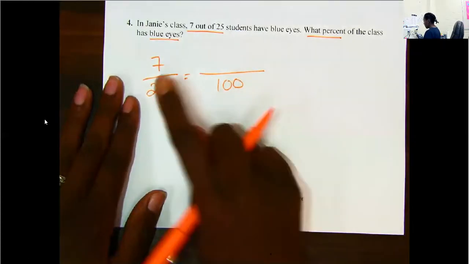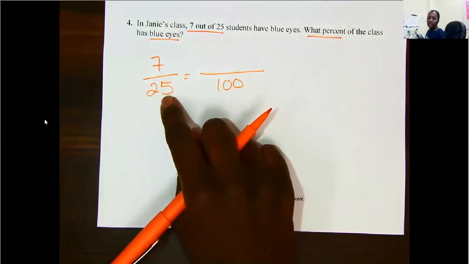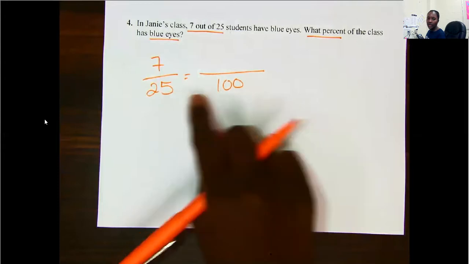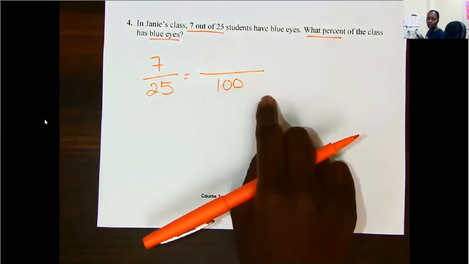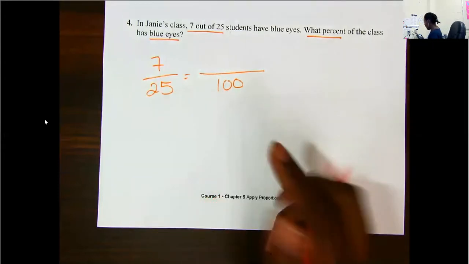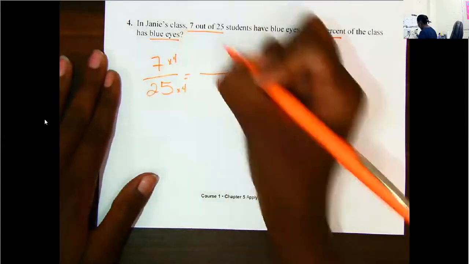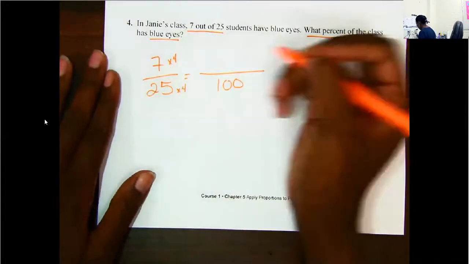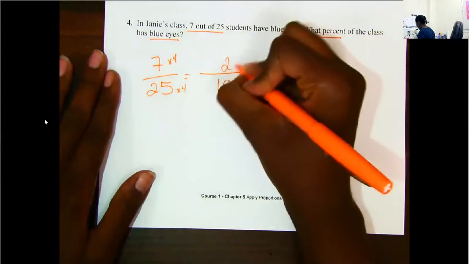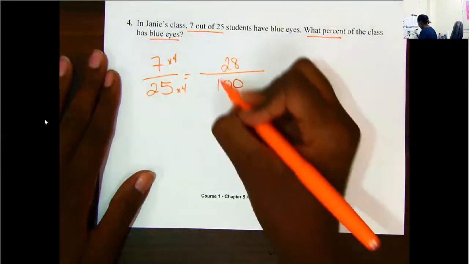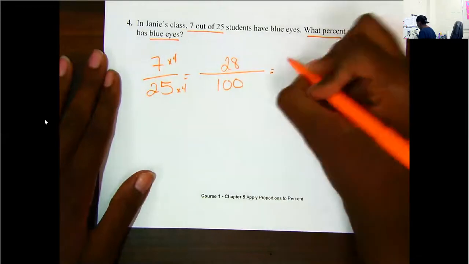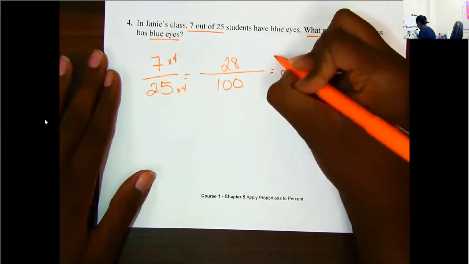So remember, the first way is to try to see if I can get it equal to 100. Remember, 25 cents. Think of quarters. How many quarters make $1? 4. Good job. So 25 times 4 gives me 100. So if I do the same to the top, 7 times 4 is 28. Because I'm out of 100, that means my top number is my percent.